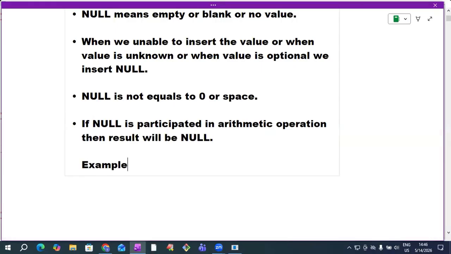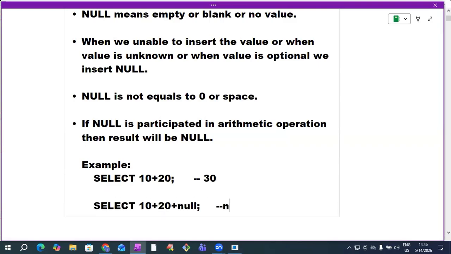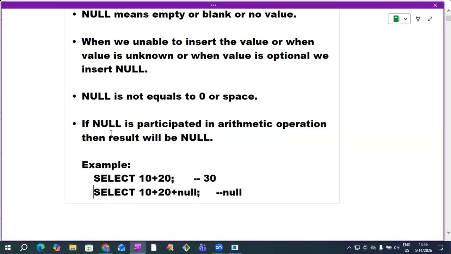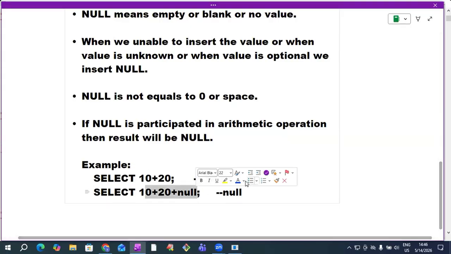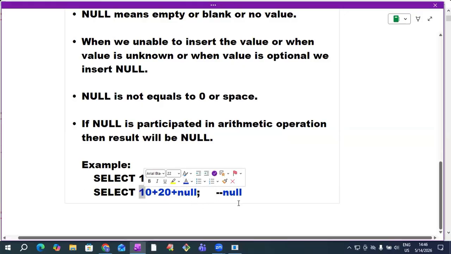For your reference, for example, SELECT 10 + 20 gives output 30. Suppose I write SELECT 10 + 20 + null, we get the result null. So if null participates in an operation, the result will definitely be null. This is another important point regarding null.